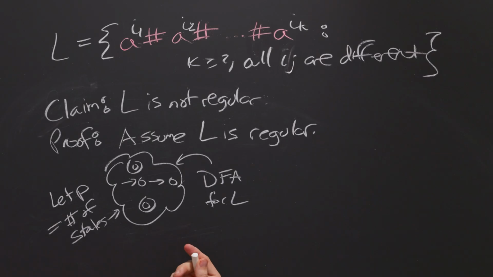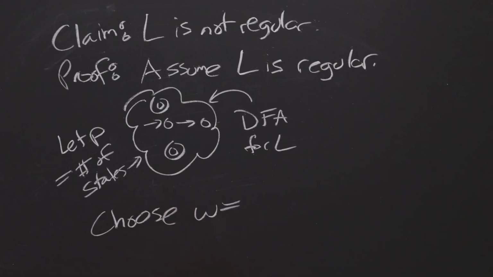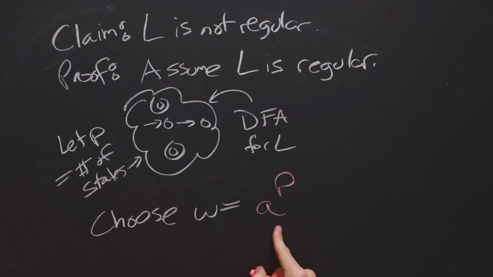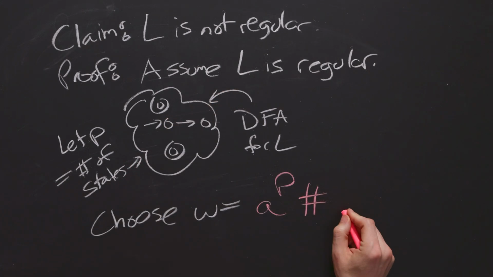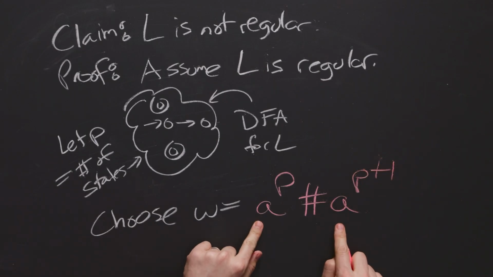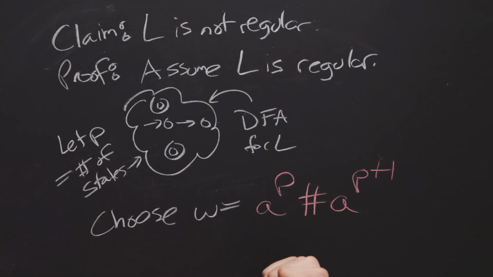Now we need to choose a string that is in the language and length at least P. So we need to choose some string. And one tendency would be to pick a string like this: a to the P, so that satisfies having length at least P. And we need at least two segments that have different length. So let's do P plus 1. These two strings have different length and it has at least two segments, so this string is good to go.